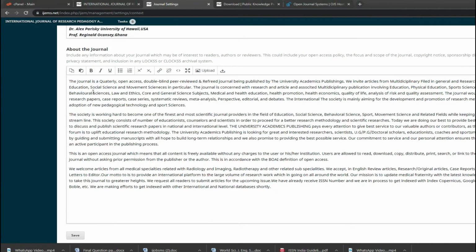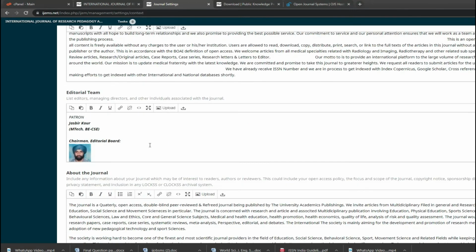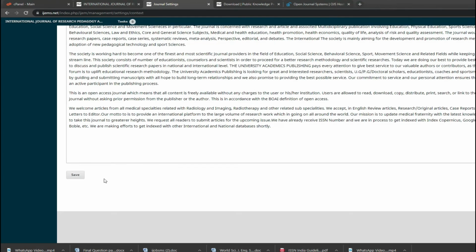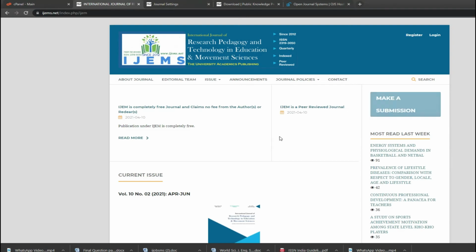And this is again, if you want to brief it out more about the journals. When you fill all these options, the first thing you do is just save it. When you save it and go to your journal, everything will appear automatically. I have not saved mine because I have already done it there. I have a lot of things already done by me. So it's something like that.